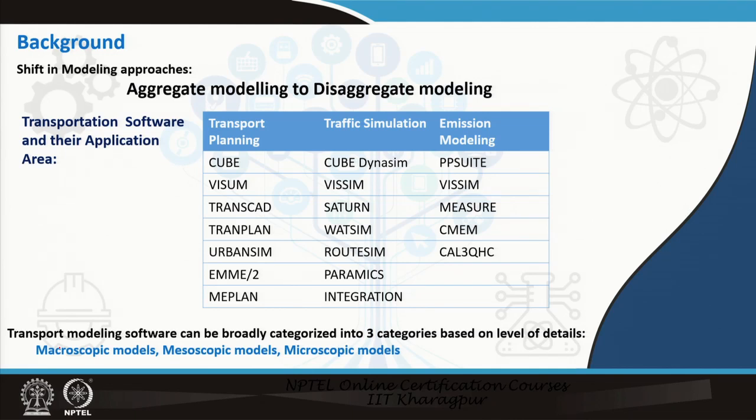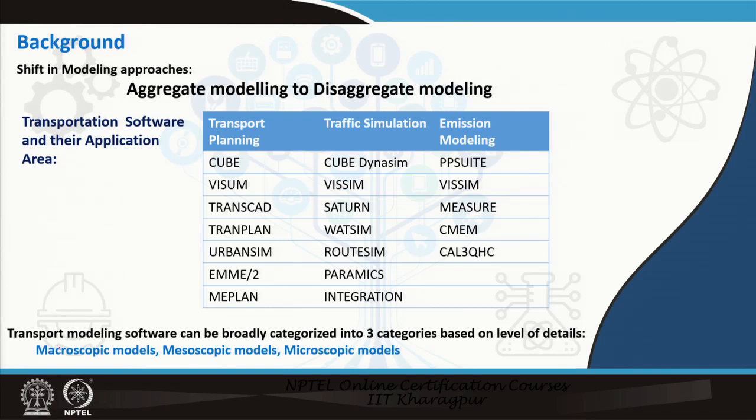This is a huge amount of data that needs to be handled, and it is very difficult for an individual to do all these models in stages. If I want to do it for a few zones, it is fine. But if I want to do it for a larger area or a region, then it is very difficult to handle this kind of work without the help of any software.